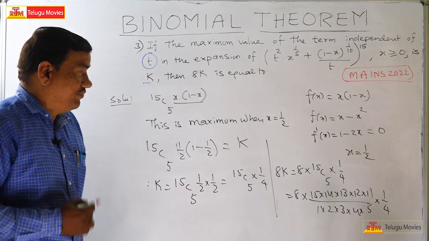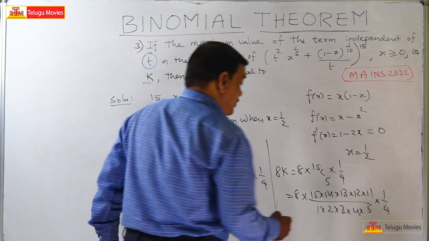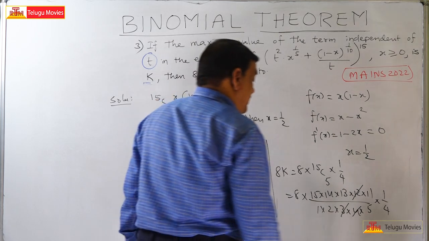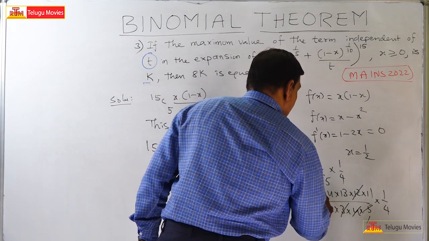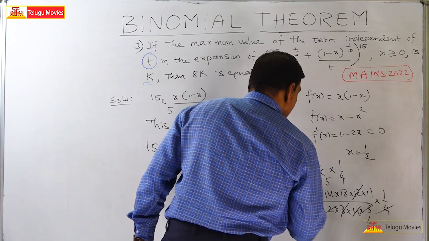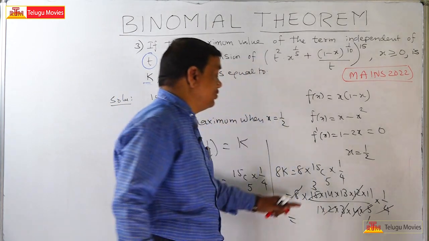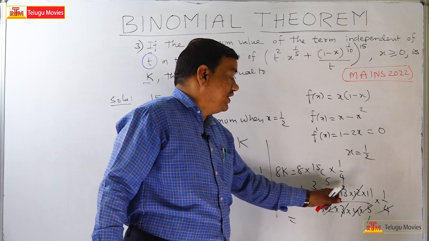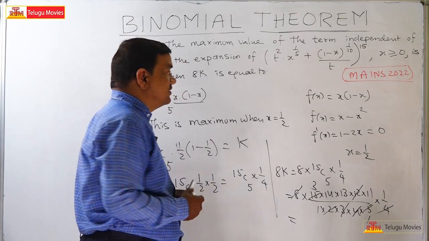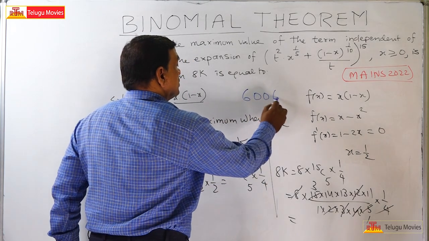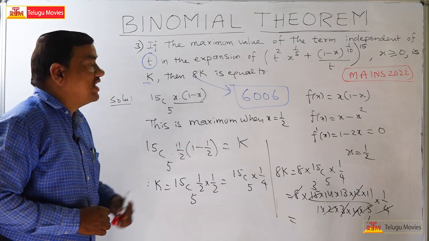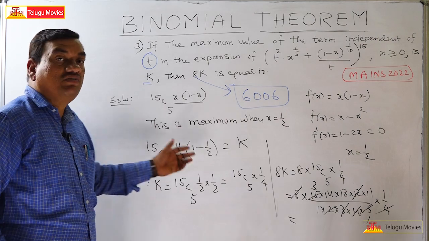Any more cancellations? 3 fours are 12, which will get cancelled. 5 threes are 15, will get cancelled. 2 fours are 8, will be cancelled. So this is equal to 3 into 14 into 13 into 11. Calculate, and you will get 6006. So 8k value is 6006. That will be the final answer.